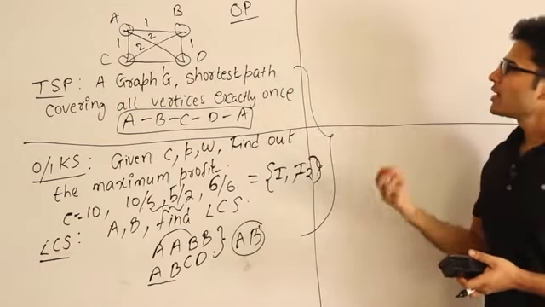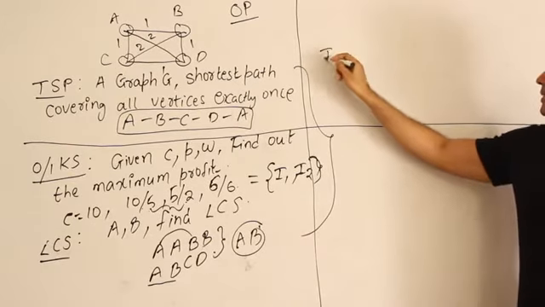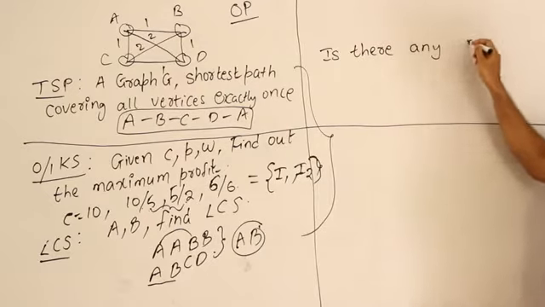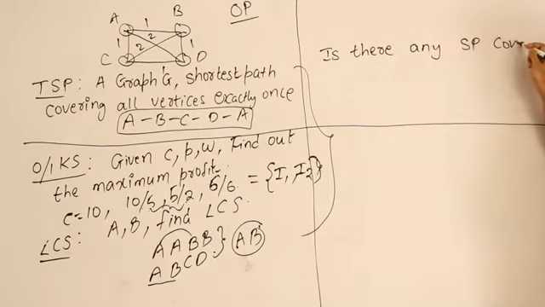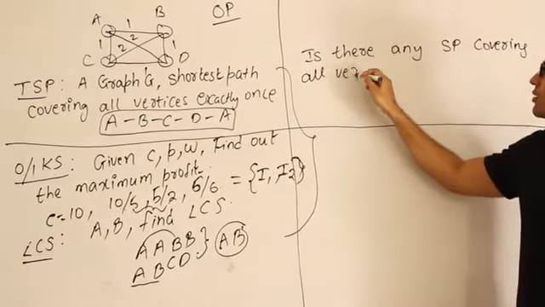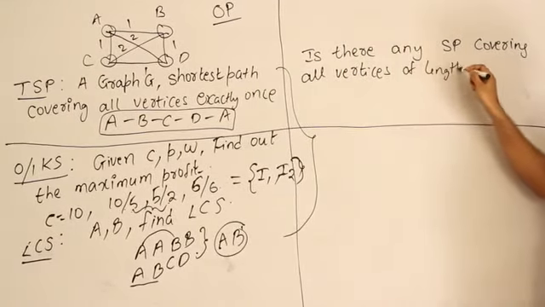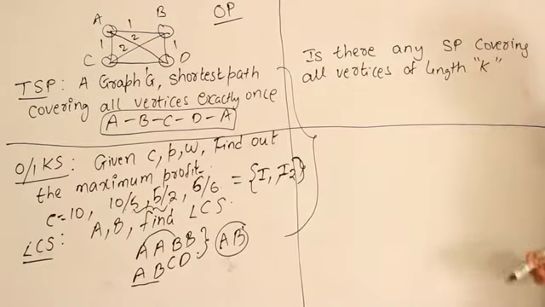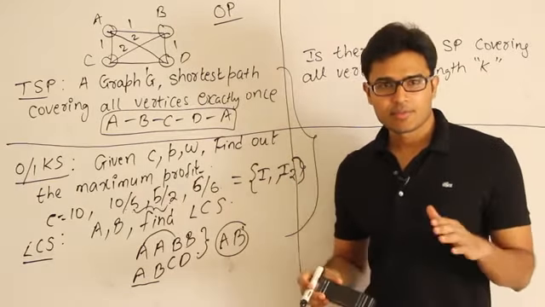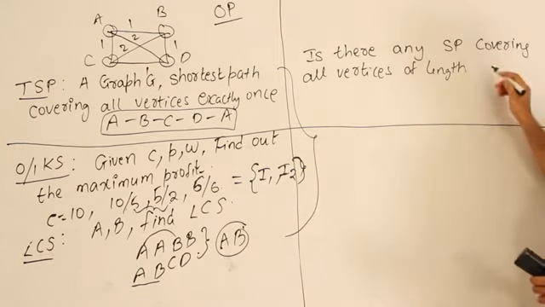The same problem, I'll ask in a different way, like this: is there any shortest path covering all vertices of length at most k?